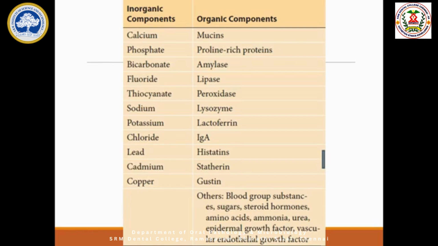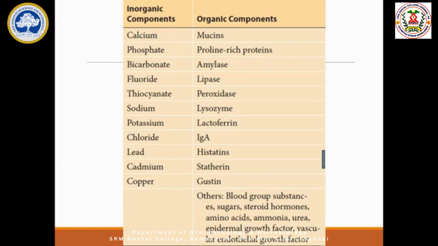You heard about IgA, IgG, IgM, IgE, IgD and all. In that, IgA is present in the saliva. So that will protect our mouth from microorganisms like bacteria. They'll kill the bacteria and protect our mouth from infections. So peroxidase again kills the bacteria. So these are all antimicrobial substances.